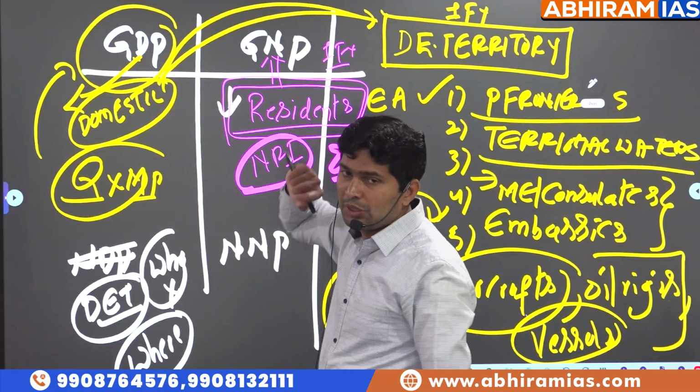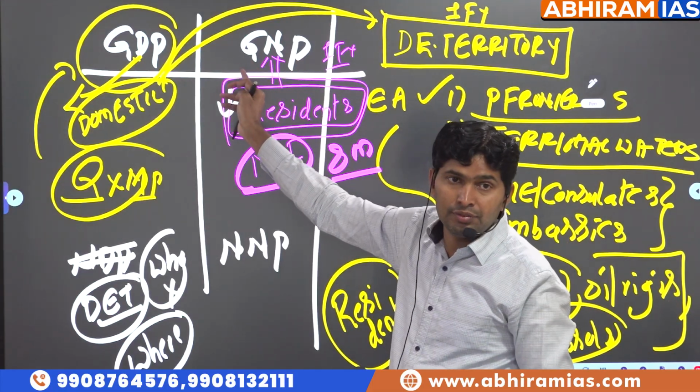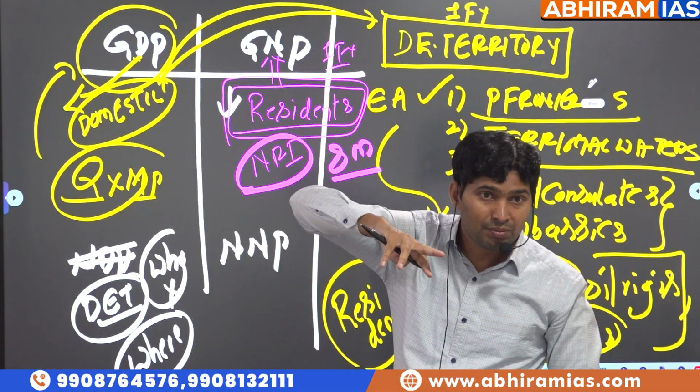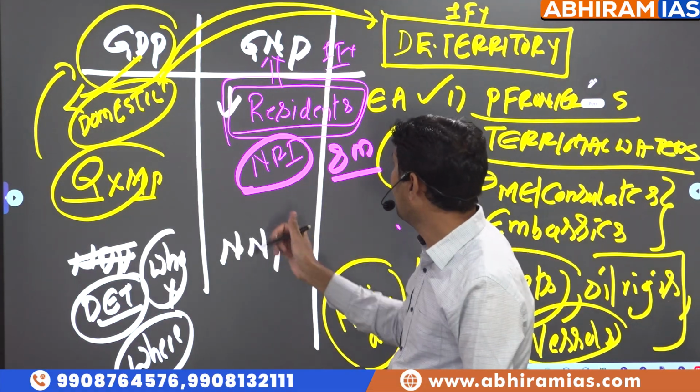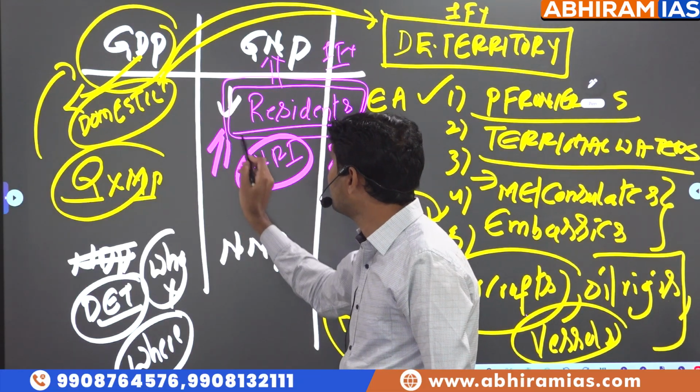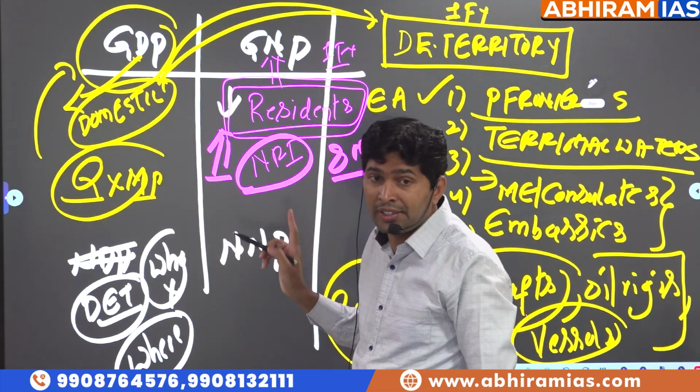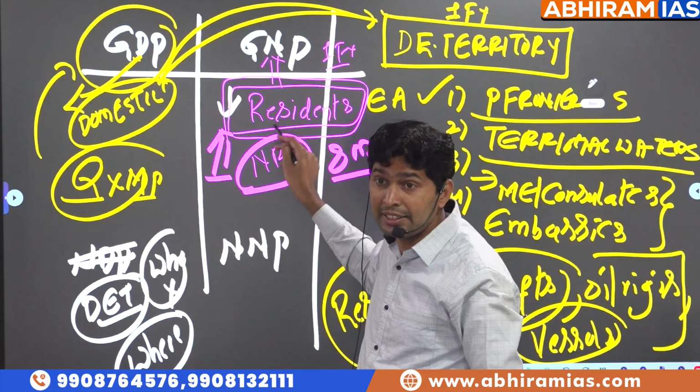Non-resident Indian, NRI only? No. Look at the GNP definition: total final value of goods and services produced in our country as well as the rest of the world by our residents. Look at the word, not nationals, residents.